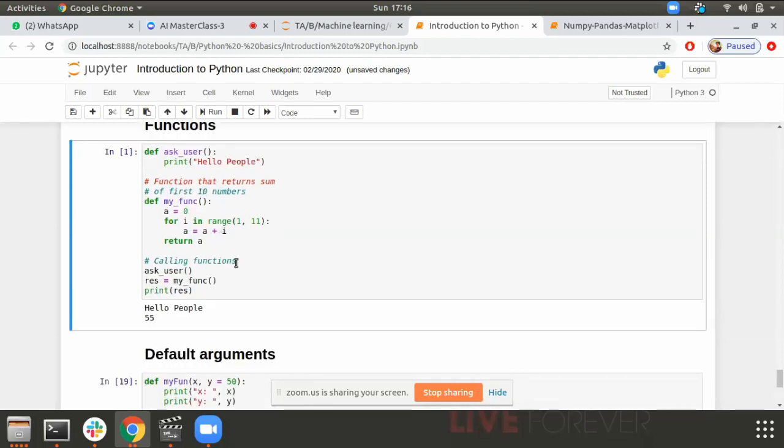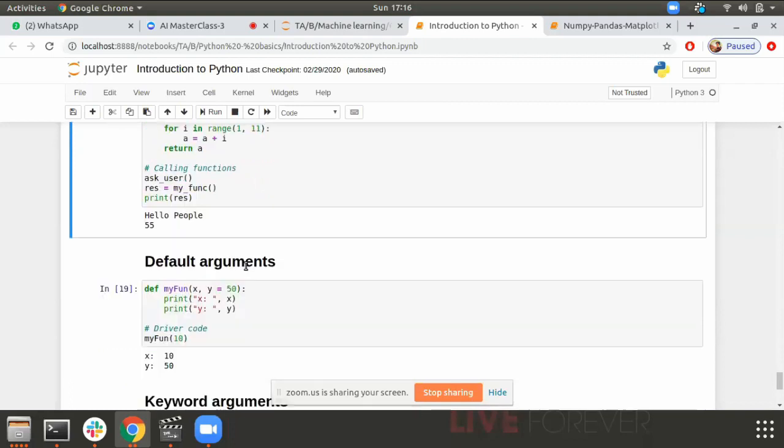Why do we need functions? Because we may want to execute a piece of code many times. So it is always nice to modularize that code into a function. We just call that function and run that piece of code for different types of data lots of times.